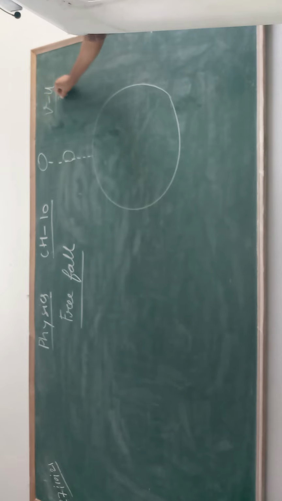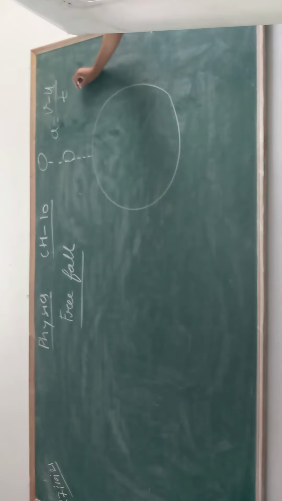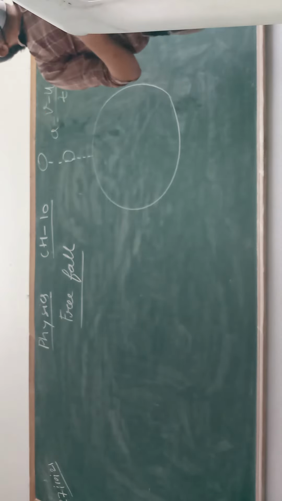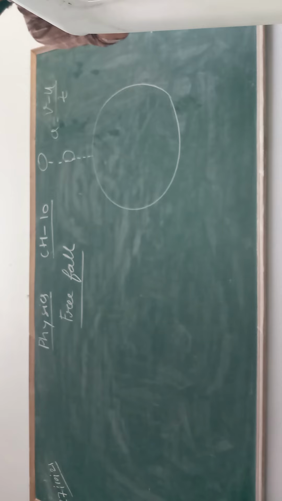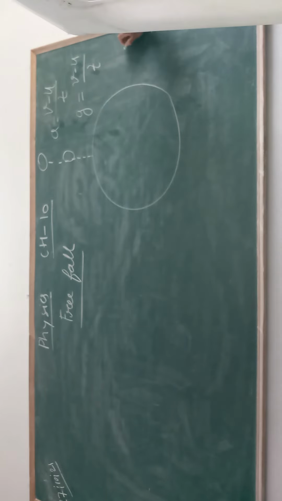It means some time must have been taken in this change. And this is called the acceleration. It means an object which is freely falling is accelerated. And here we will use a different symbol, that is small g, equal to v minus u divided by t. Okay? This a and this g, there is not any kind of difference.